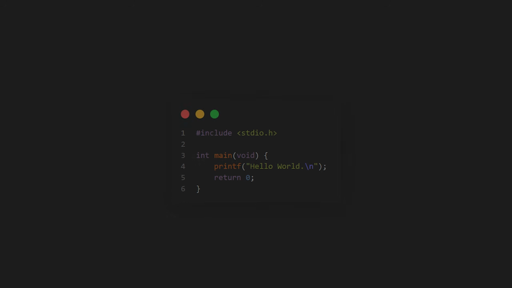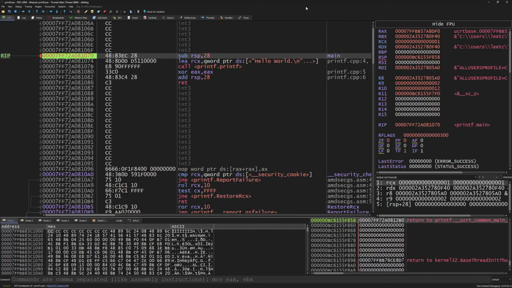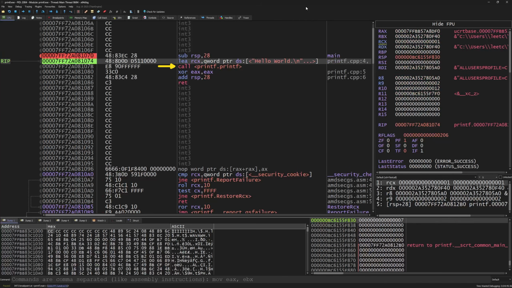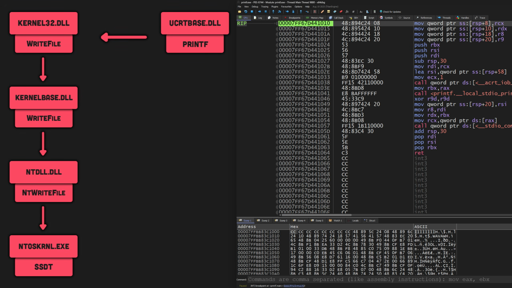For example, if we compile this program and run it in a debugger like x64dbg, we can step into the printf call in the main function. And in here, we can see that we have 3 function calls. We're only interested in this __stdio_common_vfprintf function. This function is basically responsible for setting up the arguments for the WriteFile Win API. And once it's done doing that, it will forward the call straight to the kernelbase DLL to invoke the WriteFile Win API, bypassing the WriteFile call from kernel32.dll.